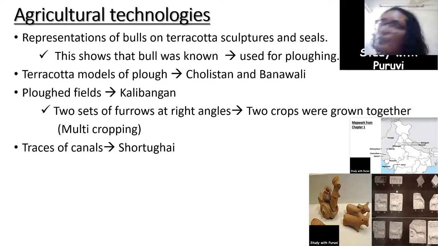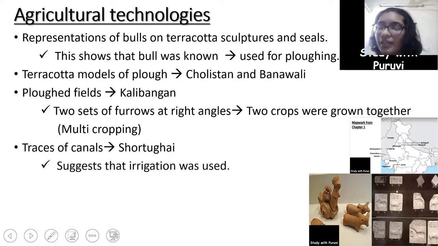So Shortughai is important for two things. Number one, traces of canals have been found over here, and number two, it was a source of lapis lazuli. So these are the two things that we need to remember about Shortughai.